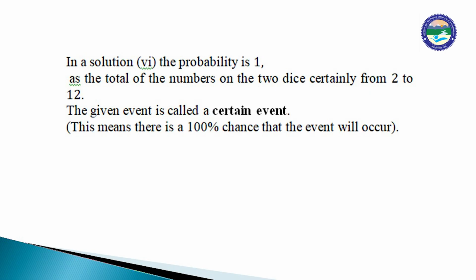In solution 6, the probability is 1 as the total of the numbers on the two dice is certain to be from 2 to 12. The given event is called a certain event. This means there is a 100% chance that the event will occur. An event is certain when the probability is equal to 1.